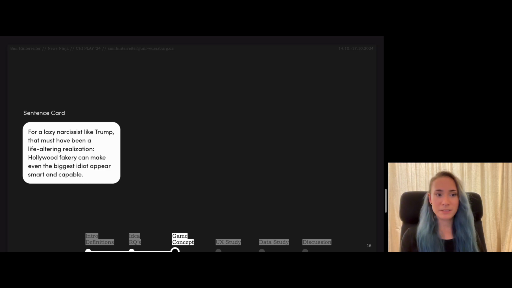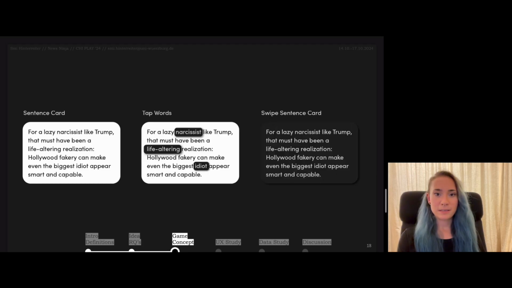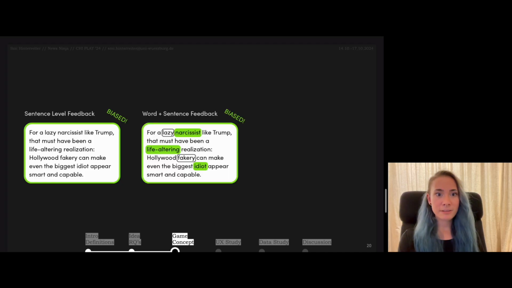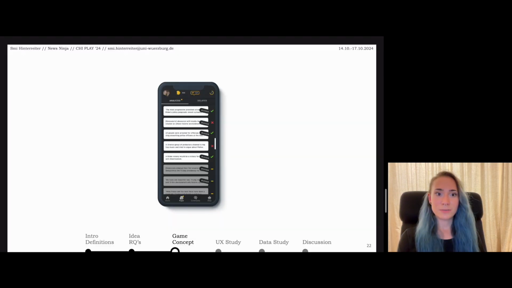So first people see the sentence card, then they tap the biased words, and then they can swipe the sentence card again. If we already have a ground truth here, for example with BAPE sentences, they receive instant feedback, first on the sentence level and then on the word level, with missed words outlined in black. However, there are cases where we inserted new sentences and we don't have a ground truth yet. In those cases, we apply delayed feedback. This means the sentence goes to the paper section here, and players can return to a later point in time when we got a majority vote and collect their reward, which is in that case even higher and gives an incentive to return to the game.